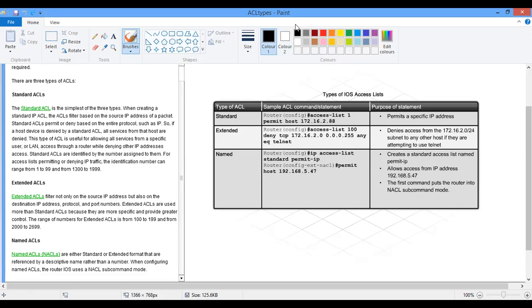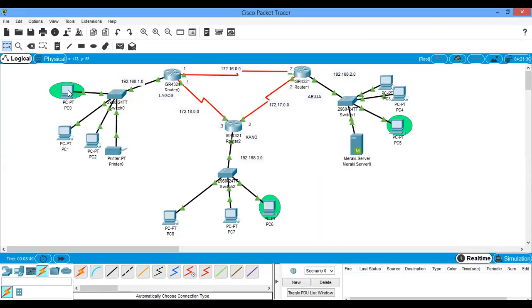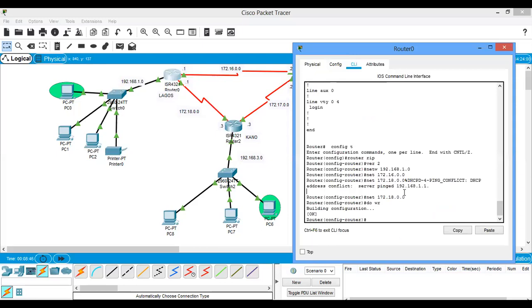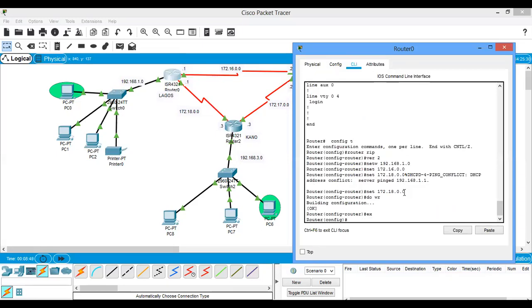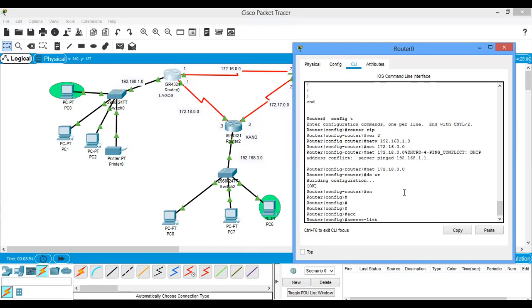So let's do likewise over here. Now, if I want to permit only this host, which is the manager, the IP address is, you can see here, the IP address is 1.2. So I'll go to the router, and in configure mode, I always do access-list. Here I'm using 100. I am permitting host. The IP address is 192.168.1.2.